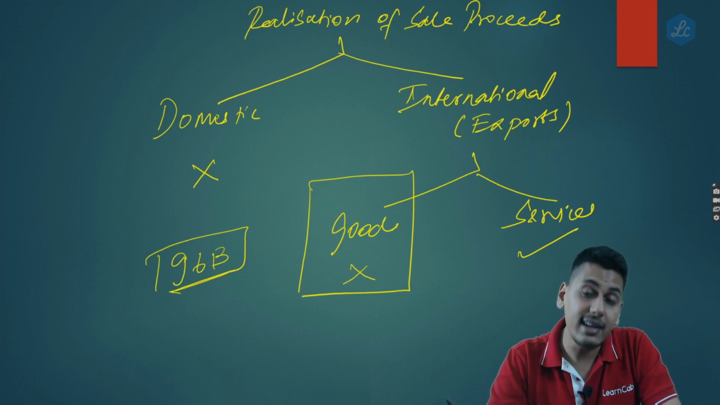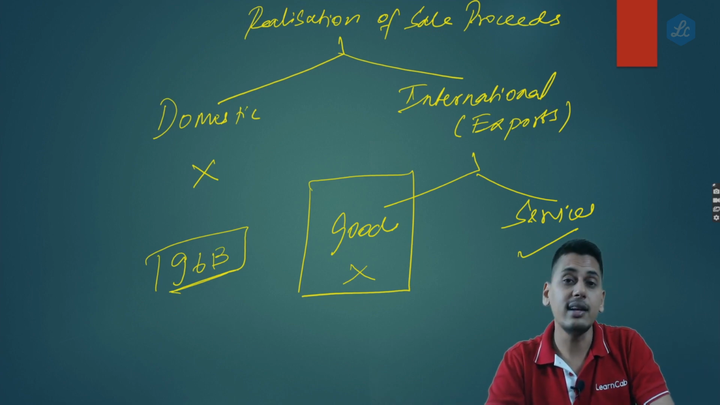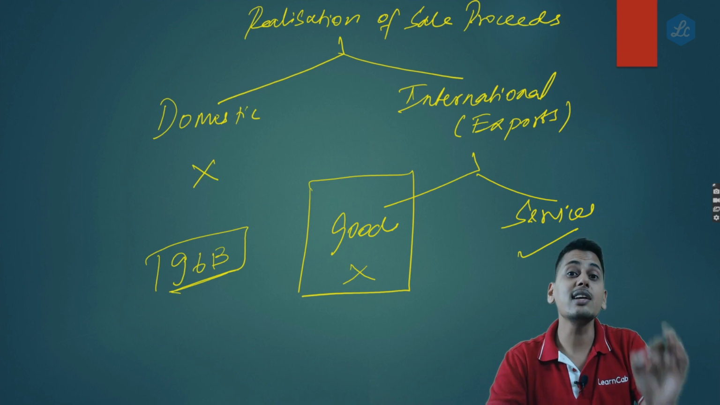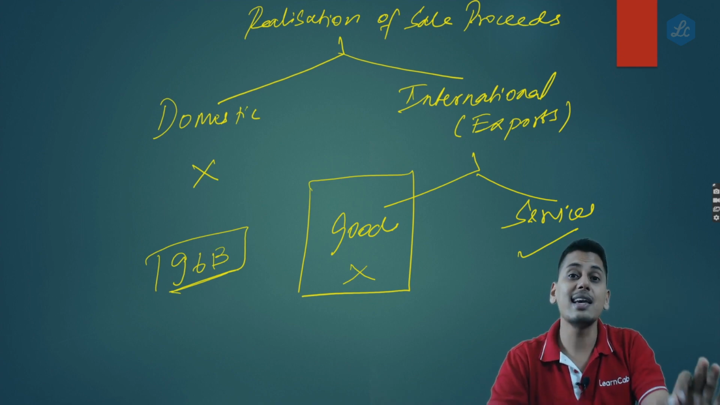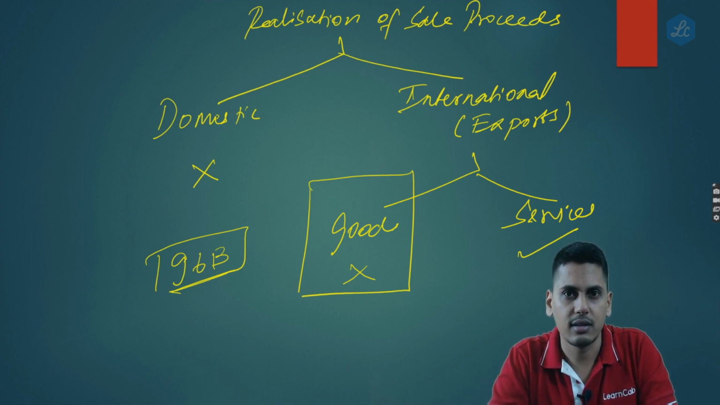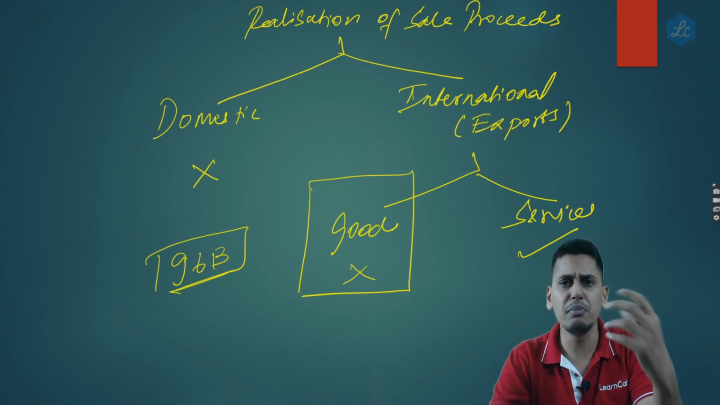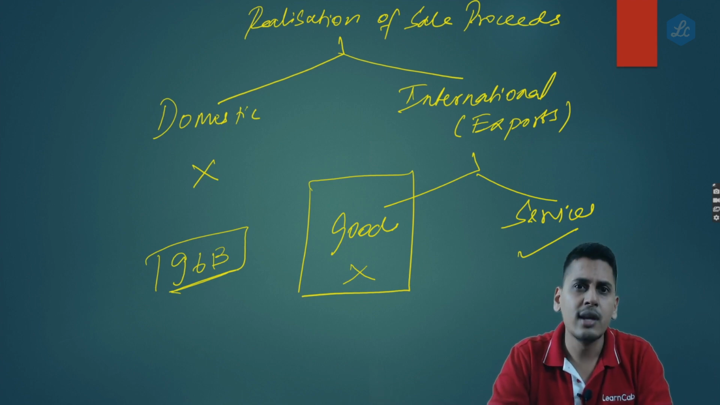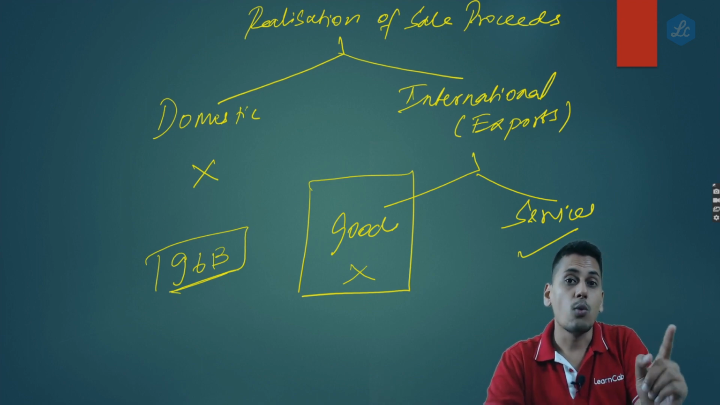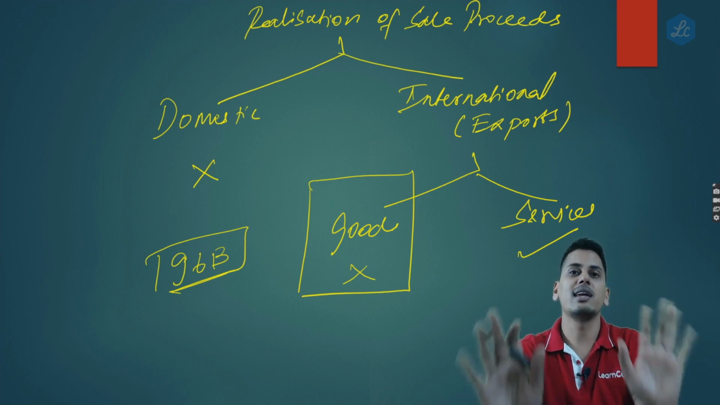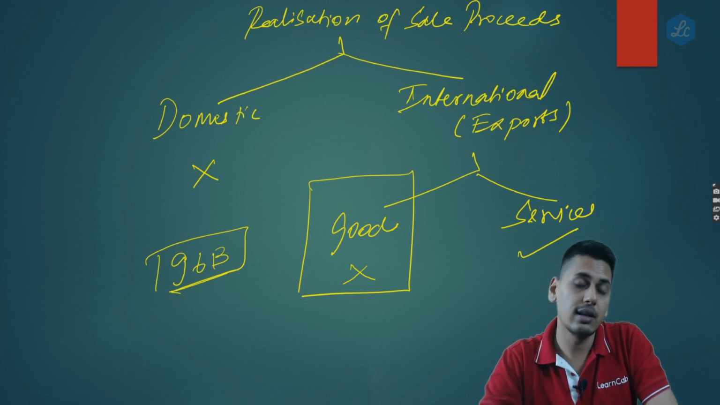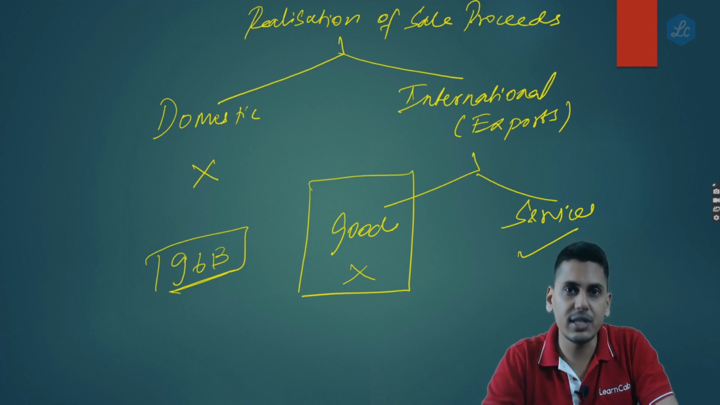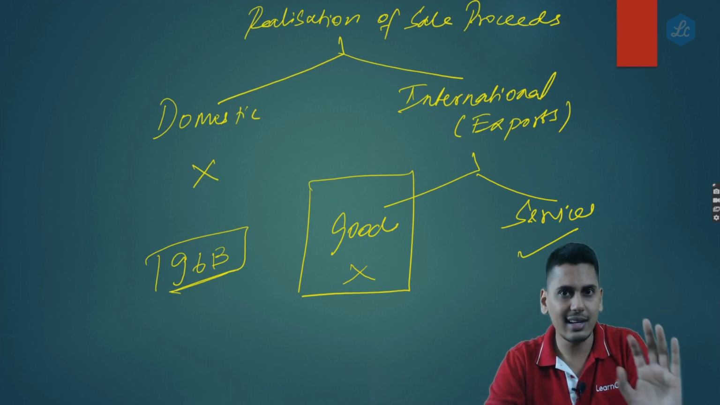So therefore, 96B tells you that in case of export of goods, if the sale proceeds are not realized, which prima facie tells you that it should be a dummy transaction, whatever refund is given to you, we will recover it back. Now friends, let me pose a few questions. 96B is only so much. We will discuss this at length a little later on.